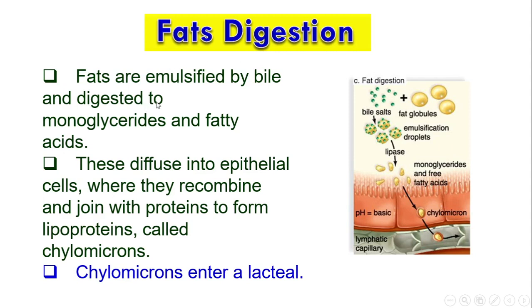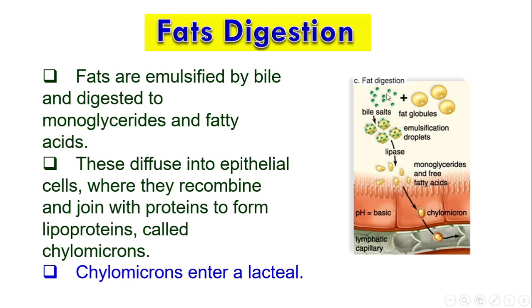Fat digestion. Fats are emulsified by bile and digested to monoglycerides and fatty acids. These diffuse into epithelial cells where they recombine and join with the proteins to form lipoproteins called chylomicrons. Chylomicrons enter lacteals.